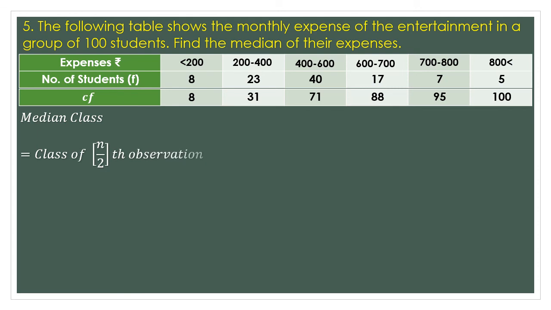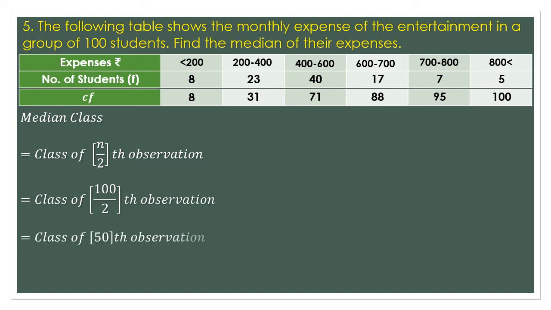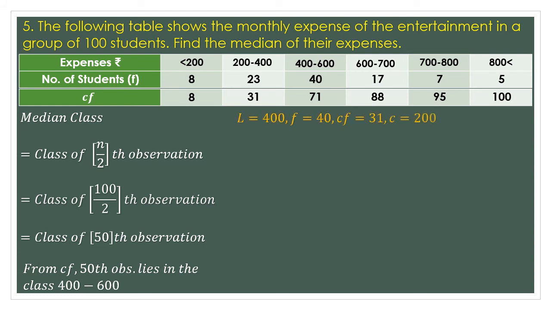The class of n upon 2 observation, the class of 100 upon 2 observation, the class of 50th observation. We have the 50th observation you can find in the CF of 71, which belongs to the class of 400 to 600. So start with the lower limit 400. The frequency of the class is 40. The cumulative frequency before the class is 31, and the class length of the class is 200.